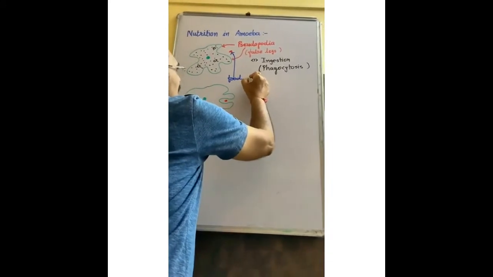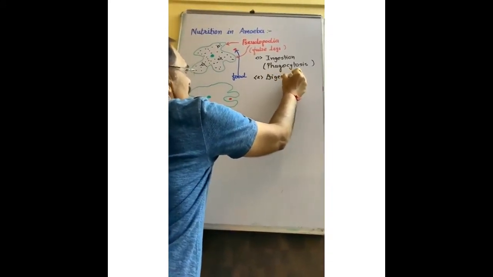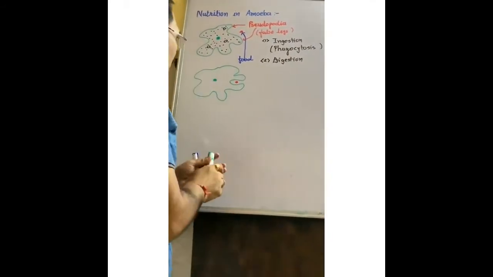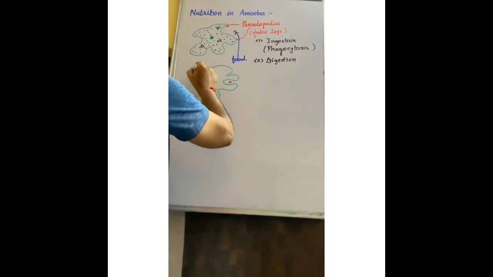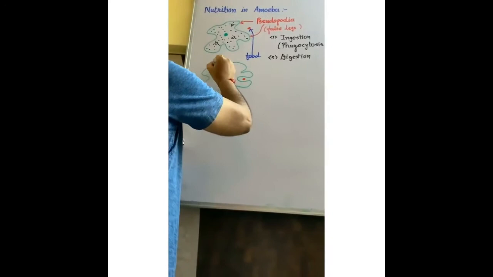The second topic is digestion. See, inside the amoeba, I told you that there is a food vacuole.